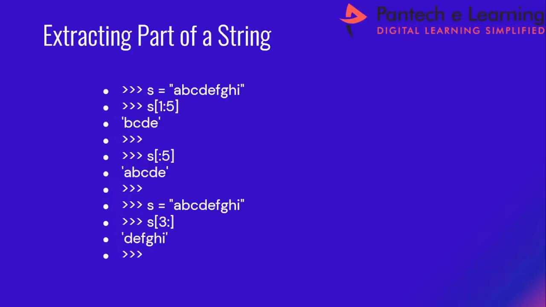Or if I want to extract, for example, 3::5. So you can just play around with strings. Whenever I was discussing numbers, we saw the different types of operations that can be performed on numbers. Similarly, there are other types of operations that can be performed on strings.